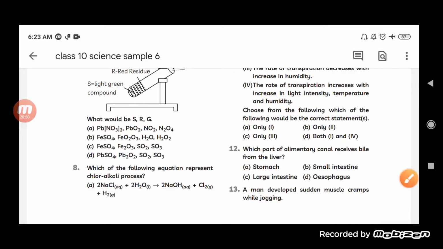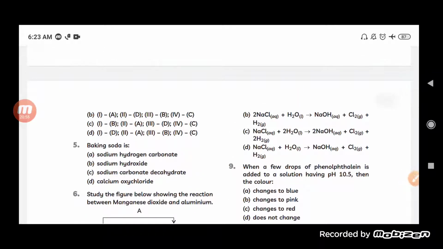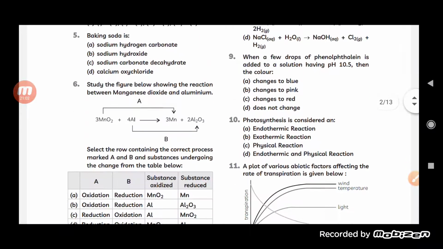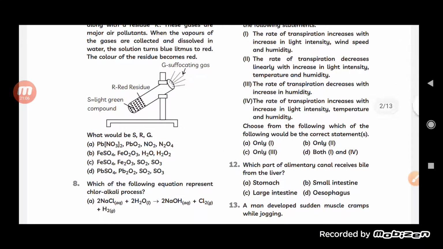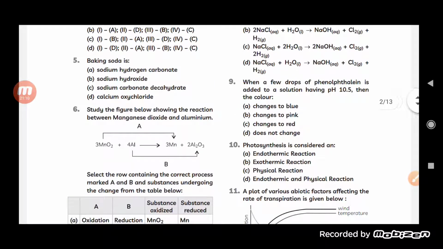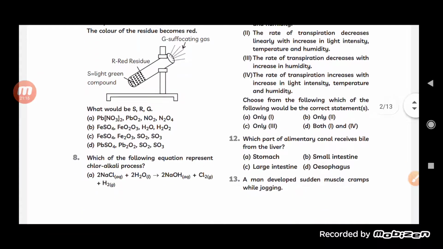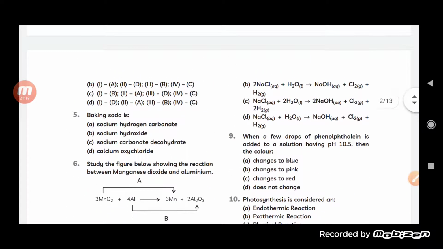Let us see the other ones also. Sodium chloride reacts with water to form sodium hydroxide plus chlorine plus H2. I think the second one and the first one are similar, but the second one is not balanced.